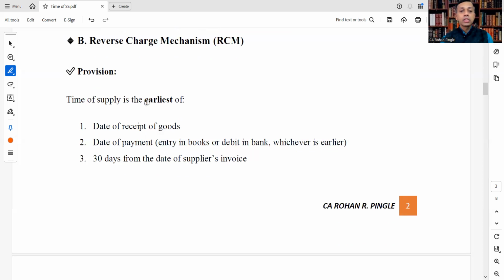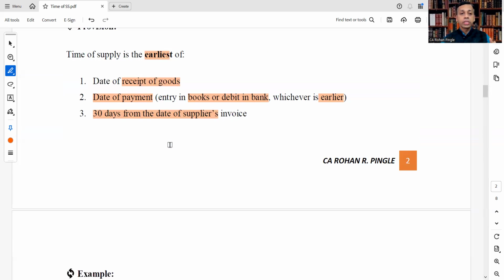Time of supply is the earliest of the date of receipt of goods, the date of payment, that is, entry in books or debit in bank, whichever is earlier, or 30 days from the date of the supplier's invoice.